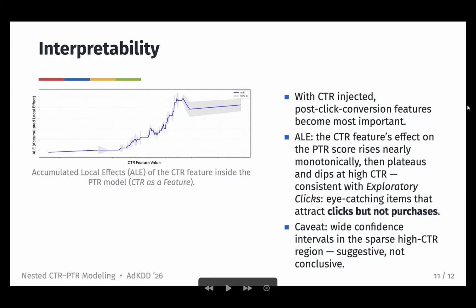Also, if we look at the accumulated local effects plot for the CTR as a feature within the PTR model, we see that the effect of the CTR score rises nearly monotonically, but then it plateaus and dips at high CTR, which is consistent with exploratory clicks, where some of the interesting items might have really high CTR, but not as high PTR. But a caveat here is that the confidence intervals are wider in this sparser high CTR region. So overall, it's suggestive, but it's not fully conclusive.